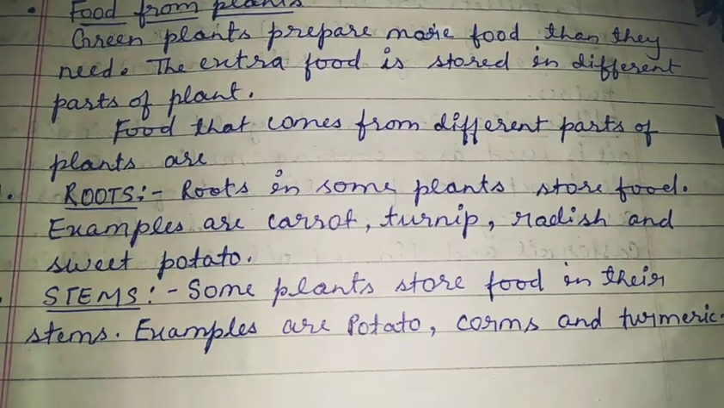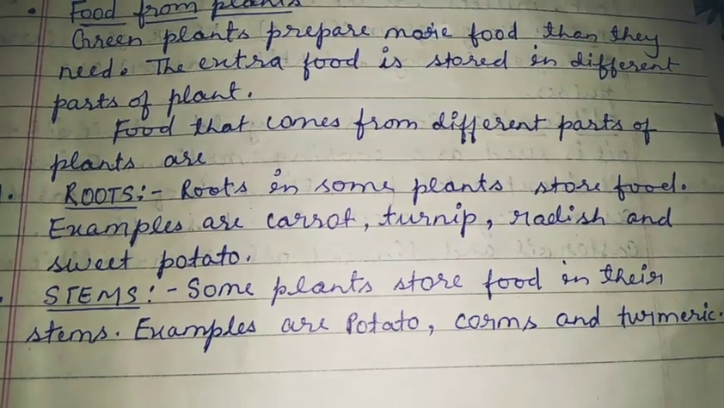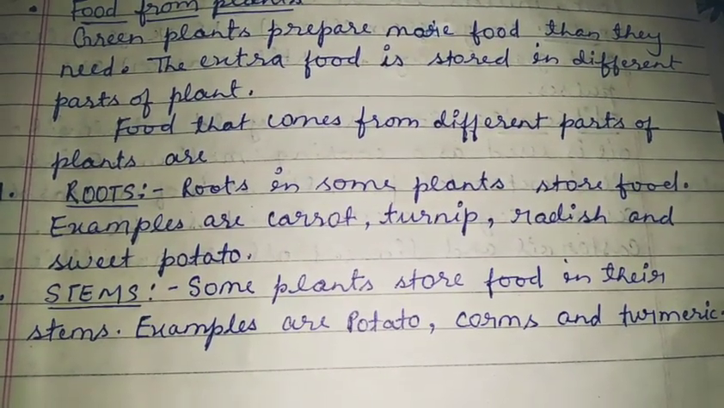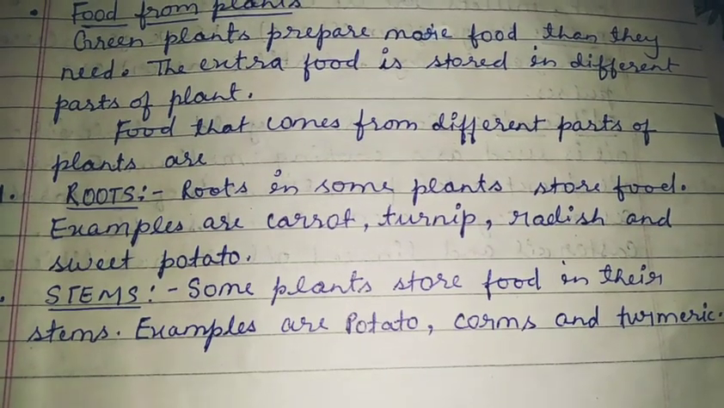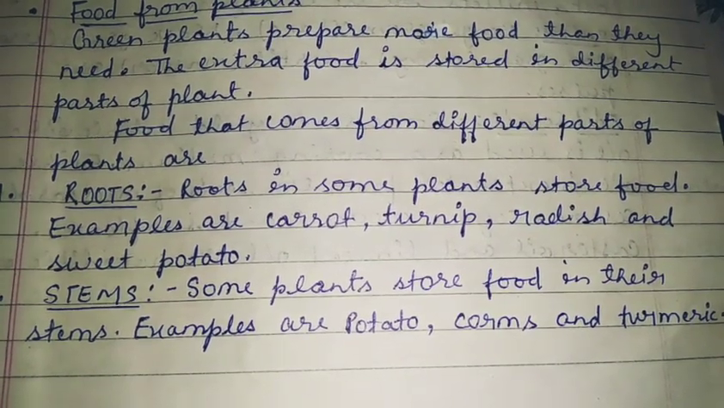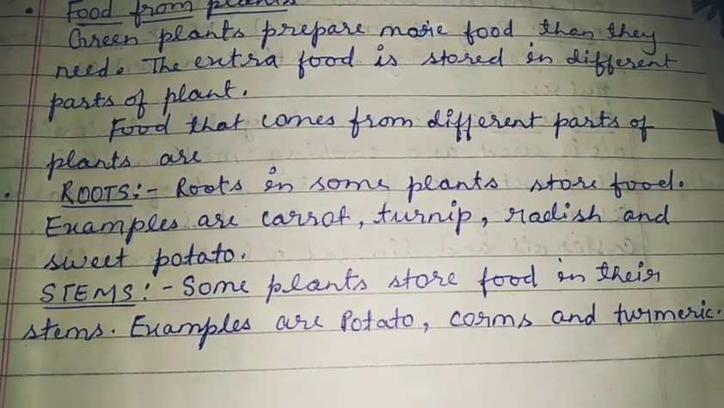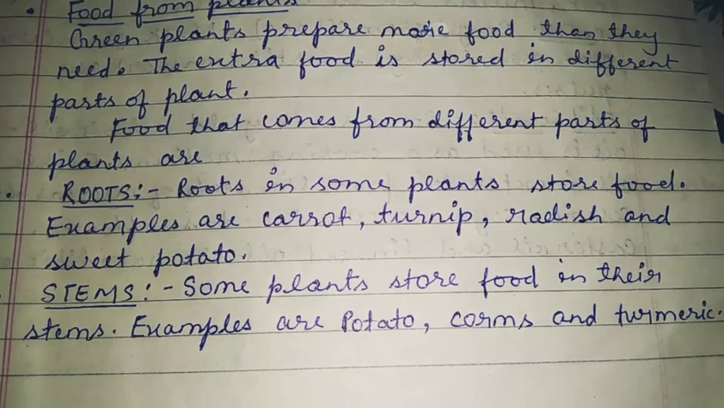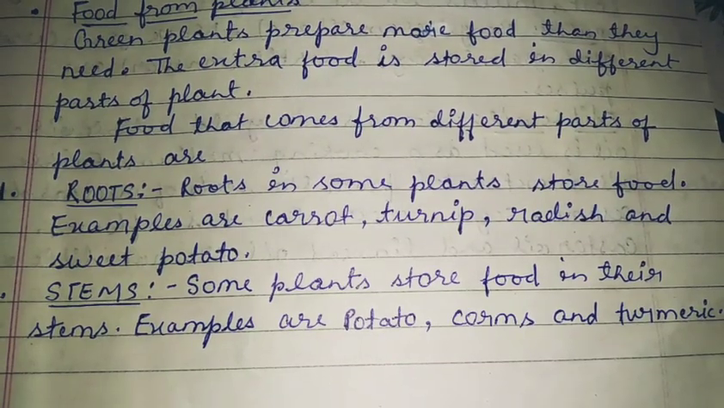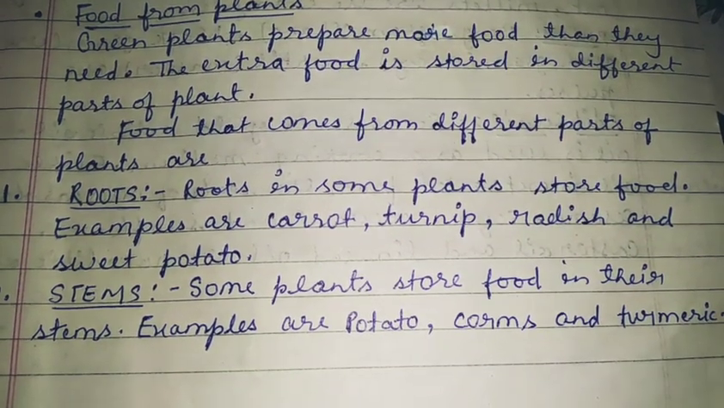The basic function of stem is the conduction of water, minerals and food in plants, but in some plants stems perform some specific function. Such examples are potato, corns and turmeric. They all are the stored food in the form of stems.